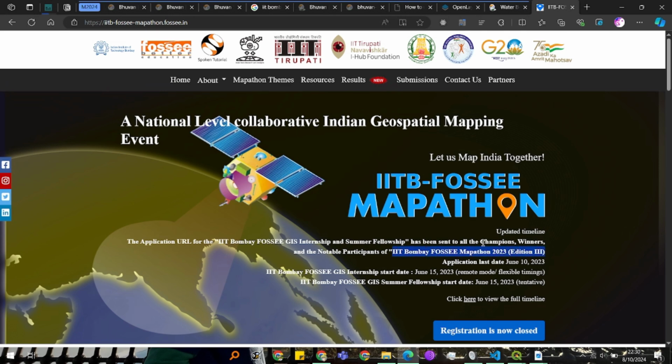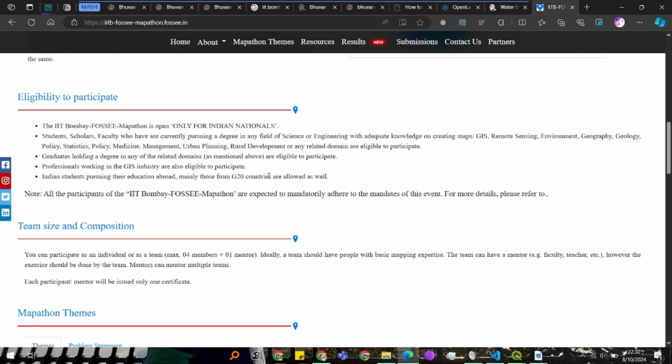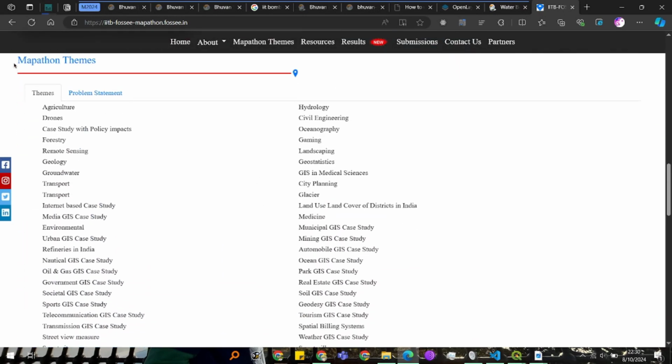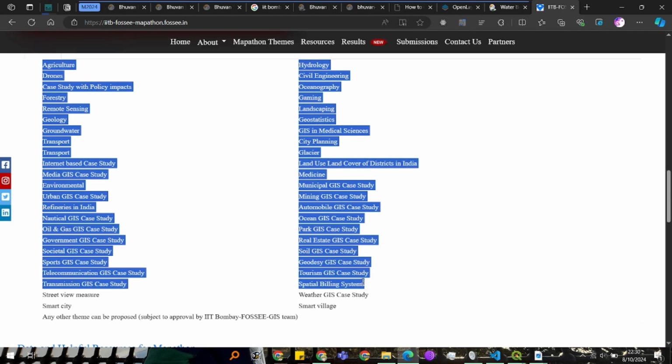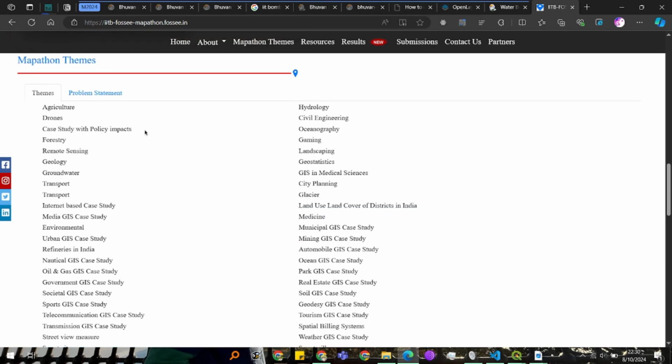Right. In this mapathon, the criteria were very similar to the last one, but you can have a closer look at the themes that are there in the mapathon. You can see agriculture, drones, case study with policy impacts, and lots of stuff in the GIS field, and all the maps.